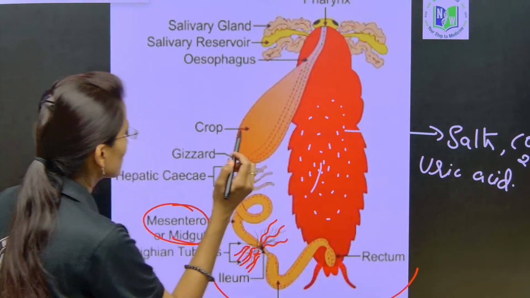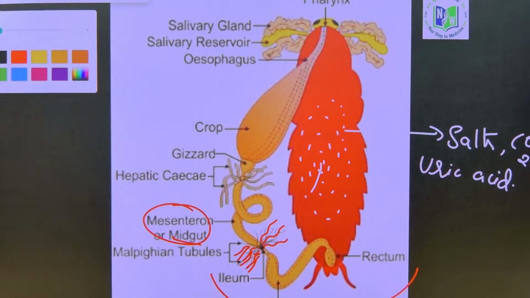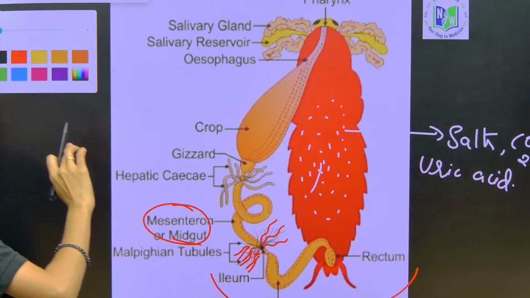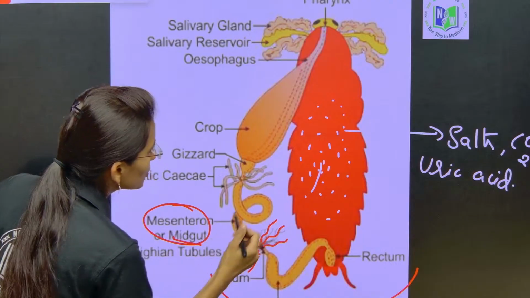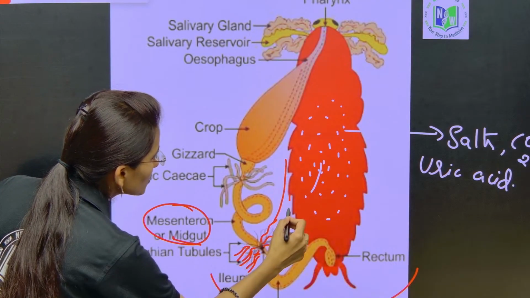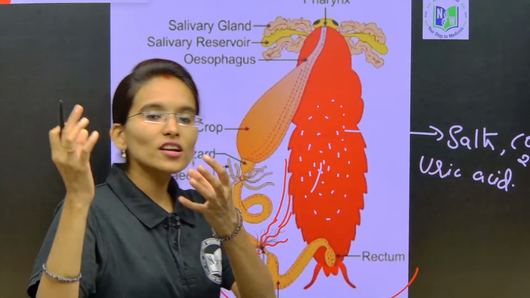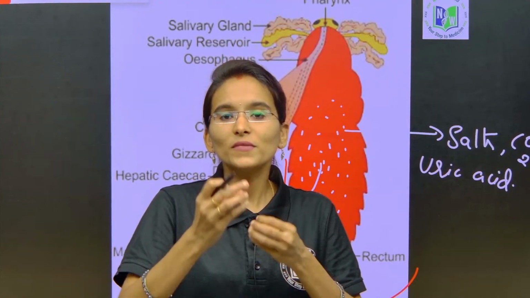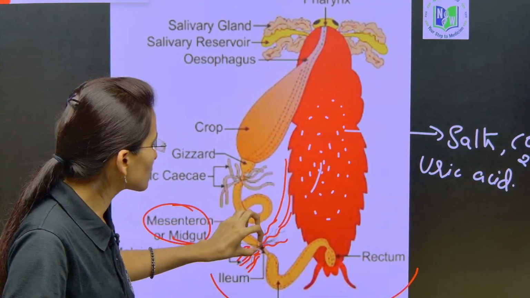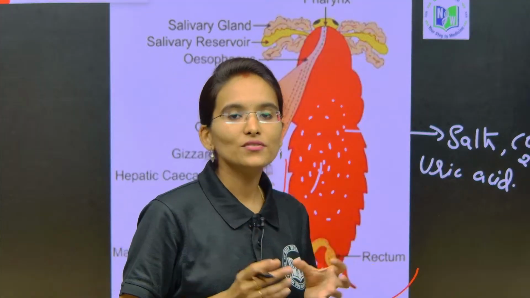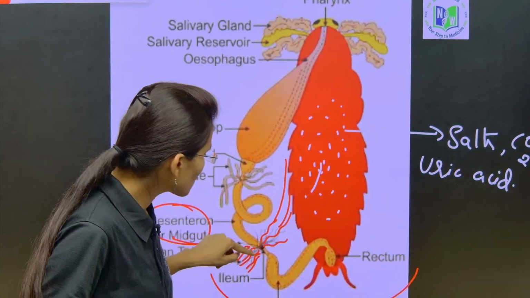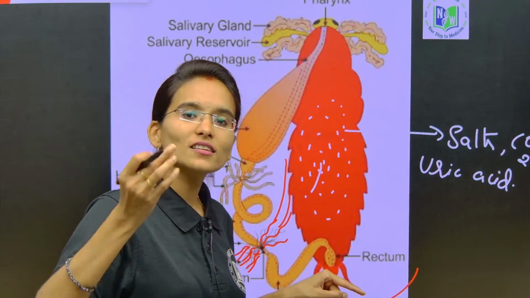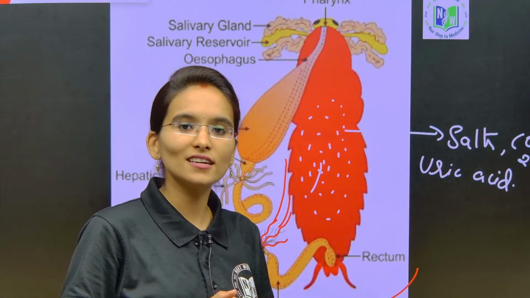Let me choose another color, my dear students. Can you see? These Malpighian tubules will collect the nitrogenous waste from the hemolymph of the cockroach, and after this process the nitrogenous waste is sent to the other parts of the hindgut.